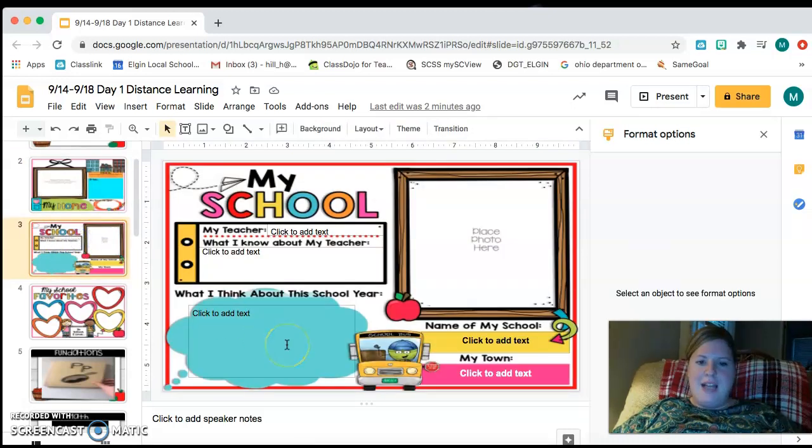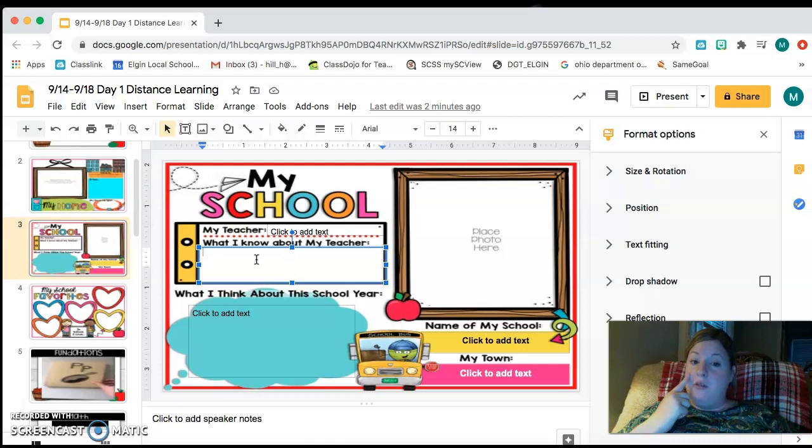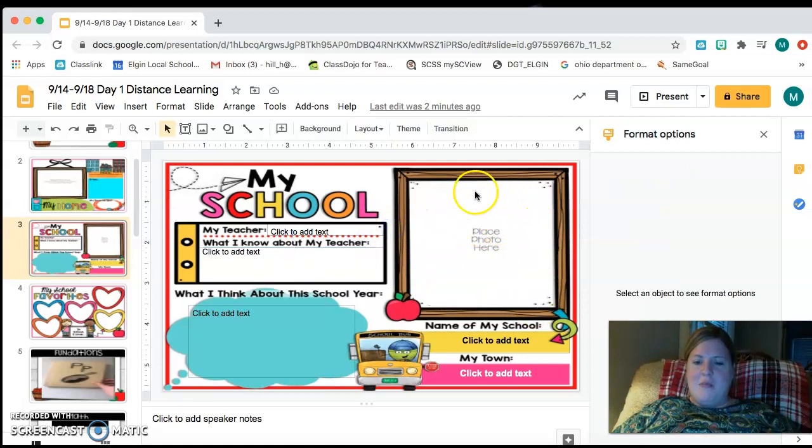Okay, my school. So right here, you're going to add stuff about your school, okay? My teacher, you're going to put my name right there, Mrs. Hill, okay? Right there where it says my teacher. And then it says what I know about my teacher. So think about what you know about me, and you're going to put it in that box right there. And then you could put a picture of maybe you at school. And if you don't have any pictures, don't worry about it.